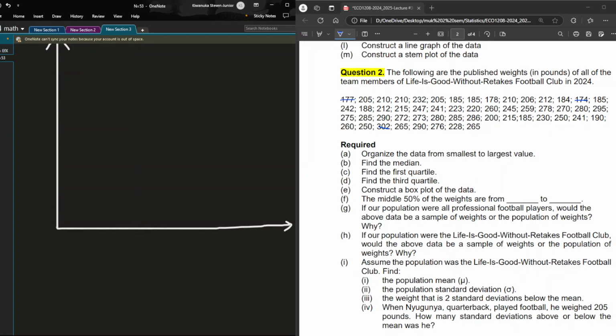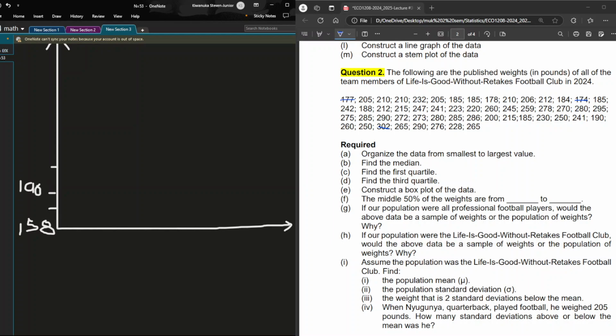So I went to the list minimum number, which is 174, subtracted 16, and the first one will be 158. How am I achieving 158? I'm going to the minimum number minus the interval I want to use. So 174 plus 16 plus 16, and decide the space to have your work look neat.